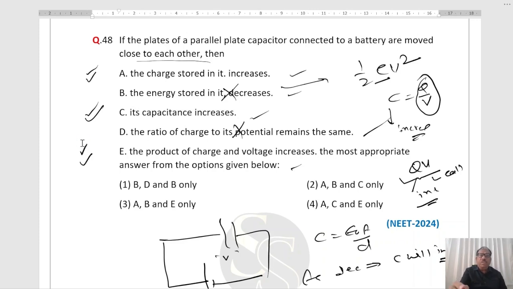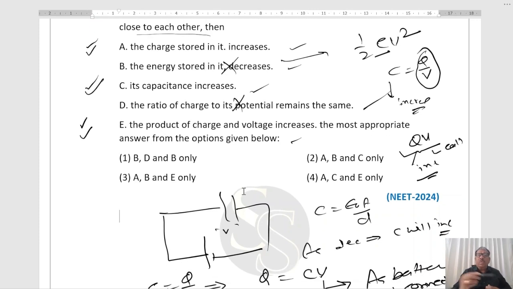So out of 5, these 2 are wrong and these 3 are correct. Now let's see the options. A, C and E. The fourth option is the correct option. Right? Now, next question.